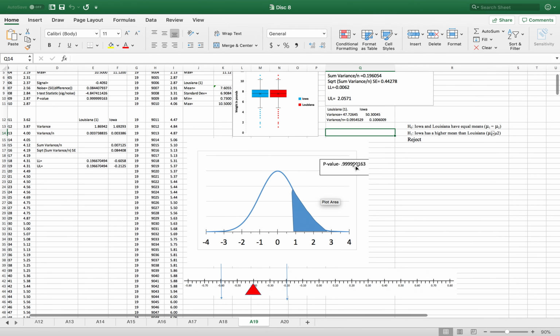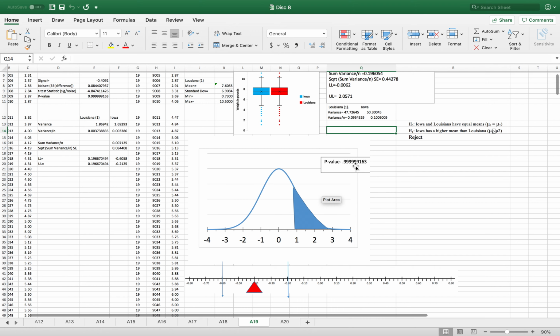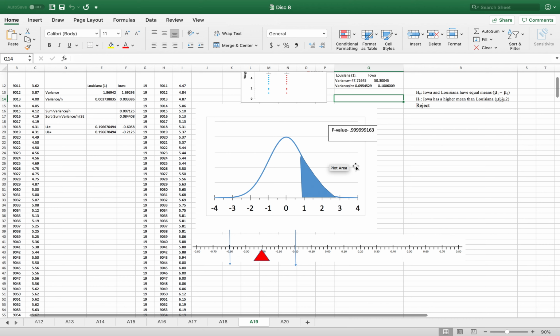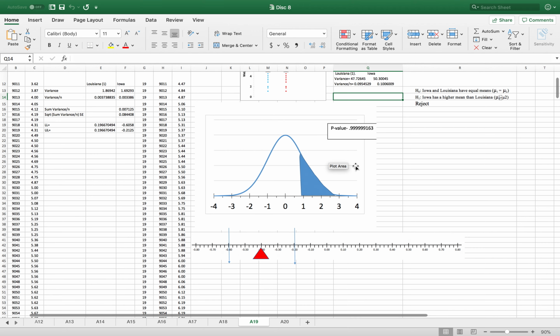So I can say that I'm 99% positive that the difference in baby weights in the states of Iowa and Louisiana will lie in between negative 0.2125 and negative 0.61. So that is a confidence interval. I am 99% sure of it, that it will lie based on my calculations.